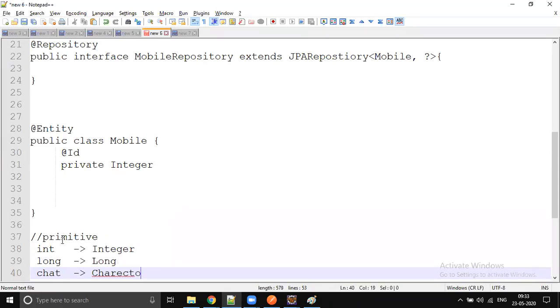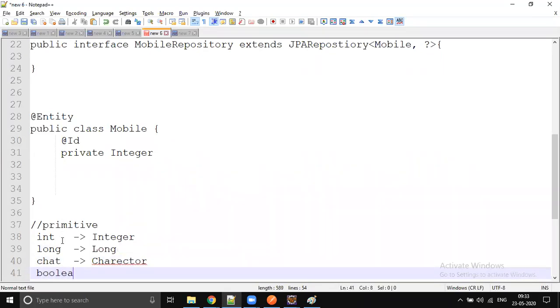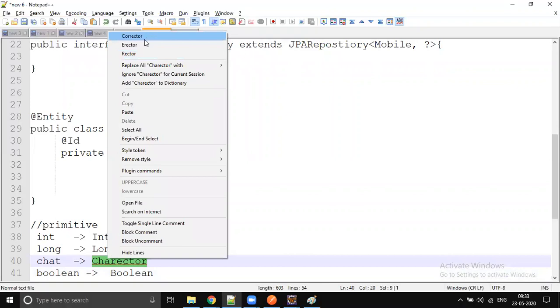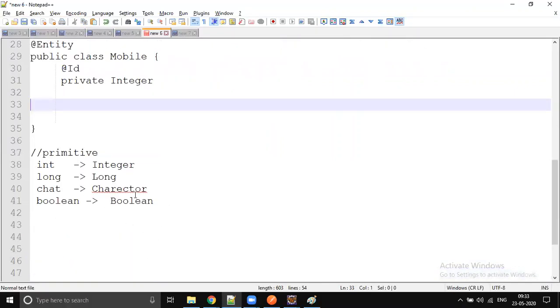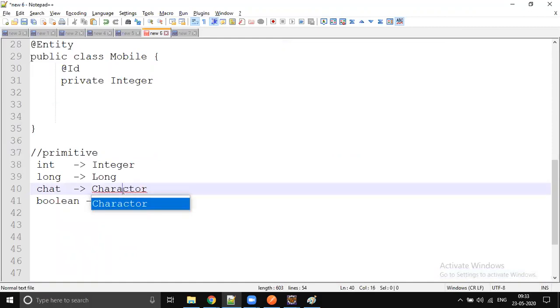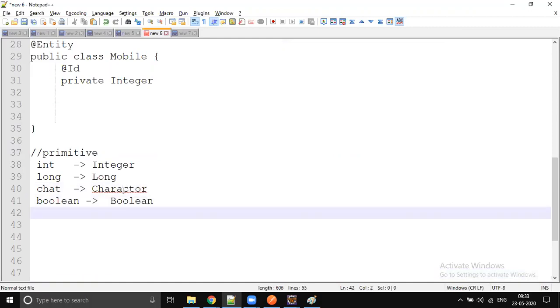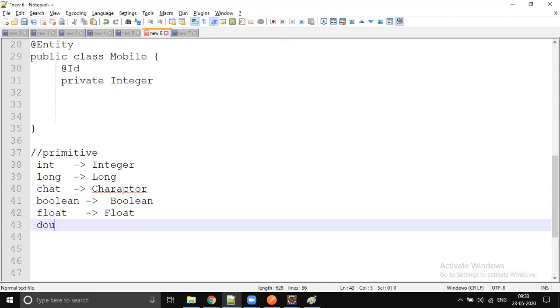We have boolean, with a small b, which holds true or false, and the corresponding wrapper is Boolean, with a capital B. Then we have double and float. The wrapper is Float, with a capital F, and Double, with a capital D.